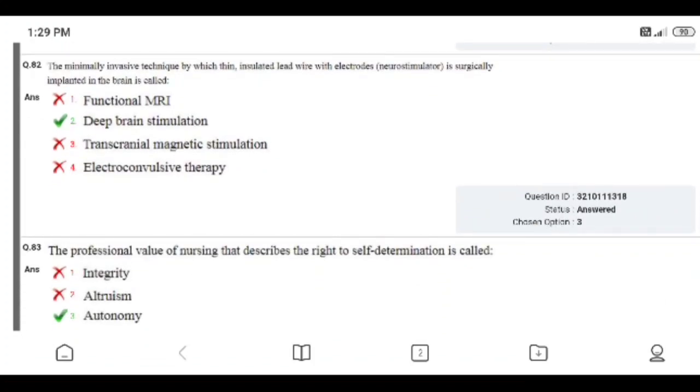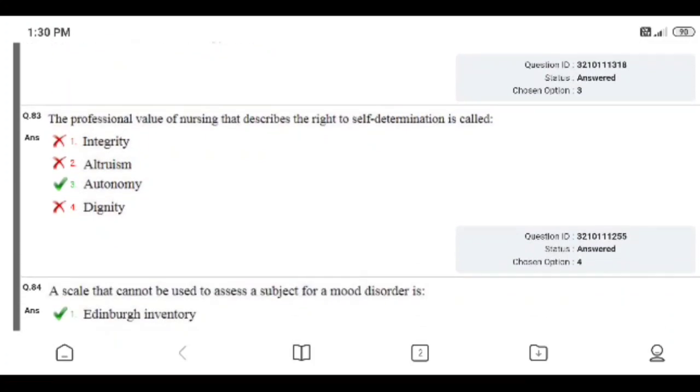I answered wrongly; I chose option 3. Right answer is deep brain stimulation. The minimally invasive technique by which a thin insulated lead wire with electrodes is surgically implanted in the brain is deep brain stimulation.